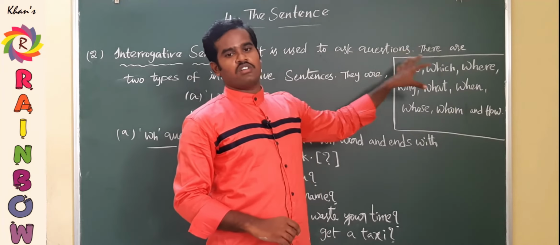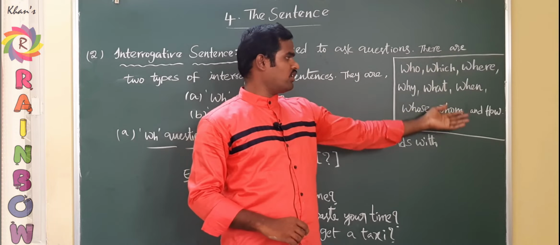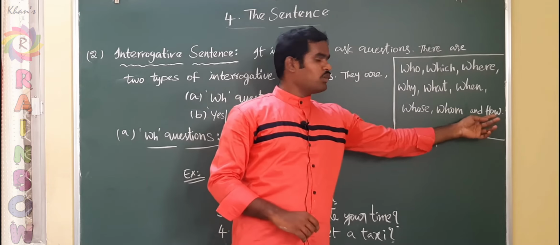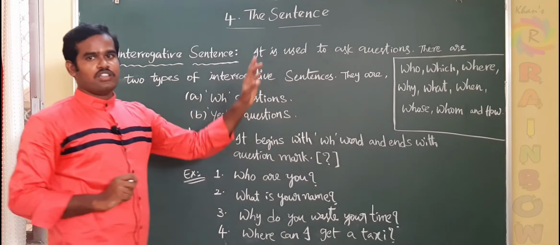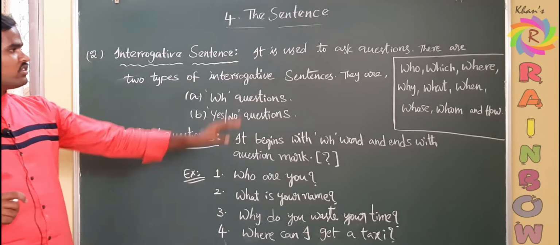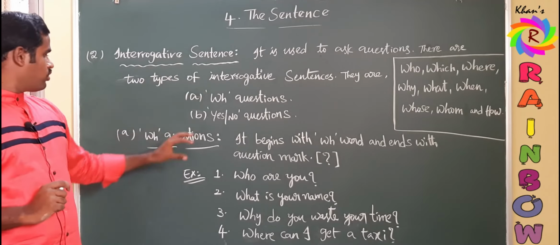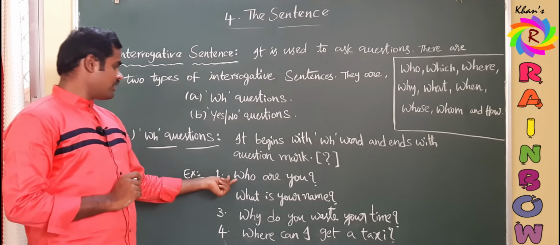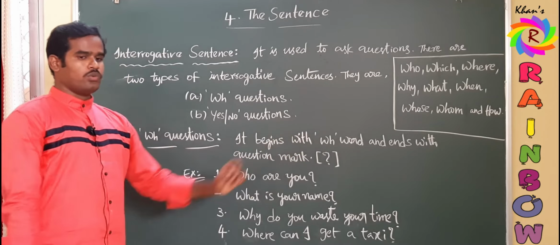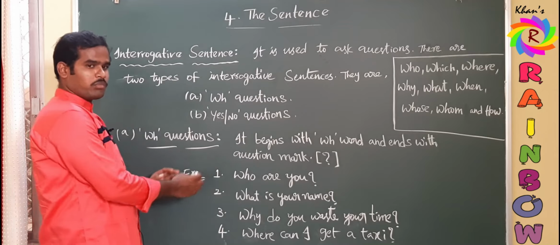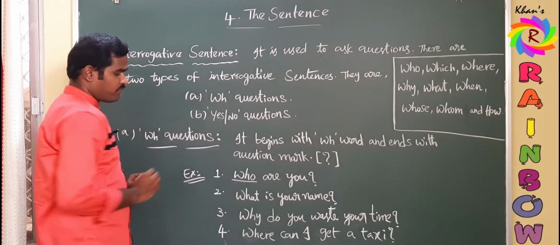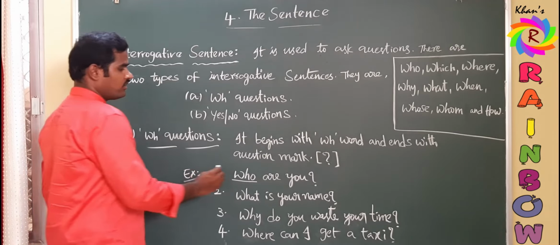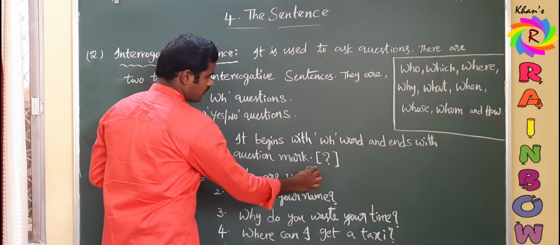In every word you can find a WH in the letters. Even how has it. Okay. So all these are WH words. By using these words, we have to frame WH questions to question somebody. Let us consider these examples. Who are you? Not a song, an example. So it has a WH word and a question mark.